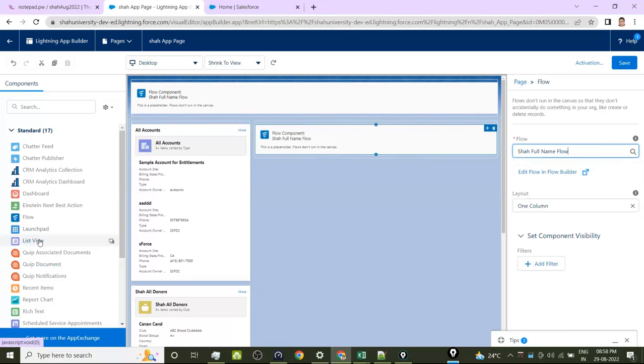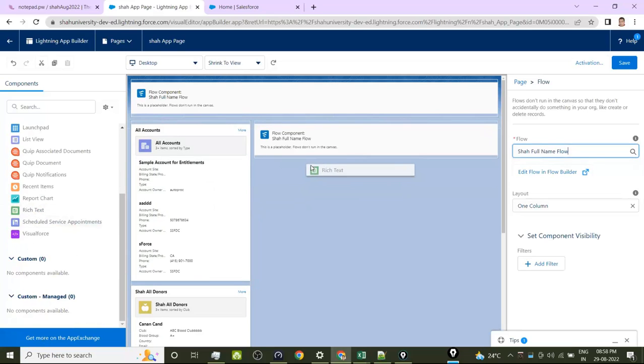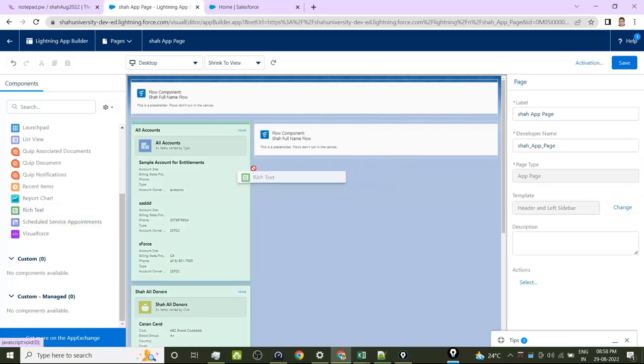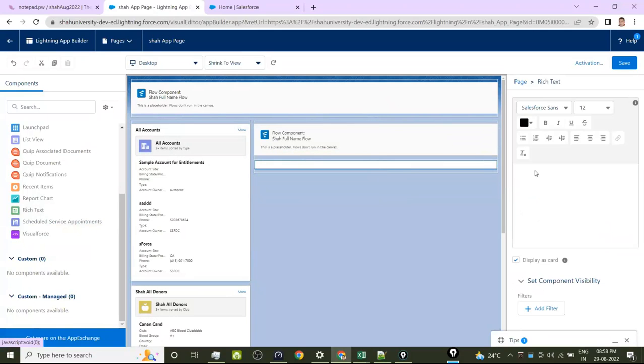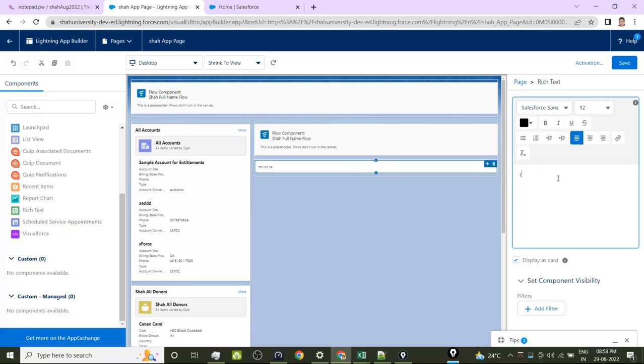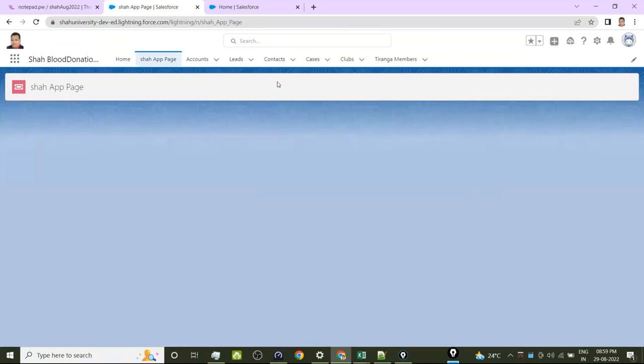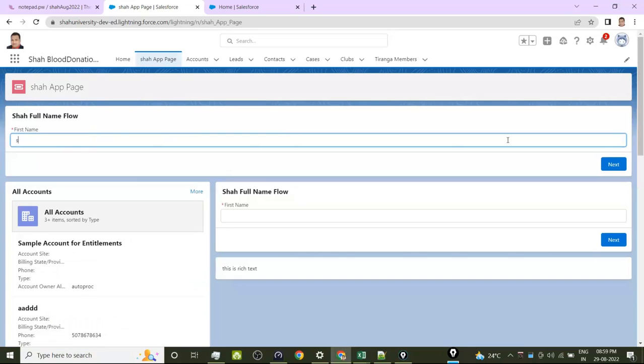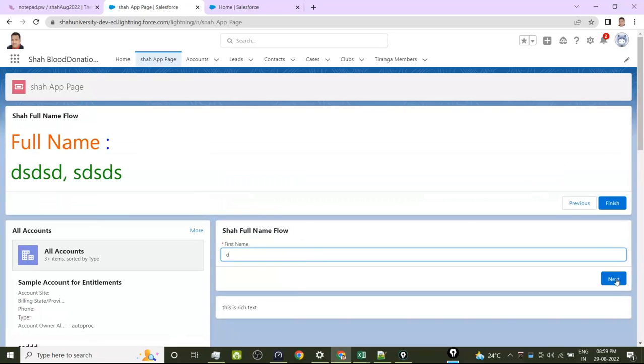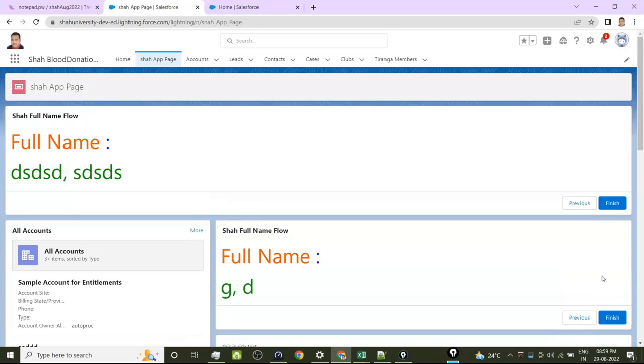And if you want any rich text also somewhere, rich text, yeah, you can put it here. App page. This is your app page. So flow is working. So here also we have the flow.